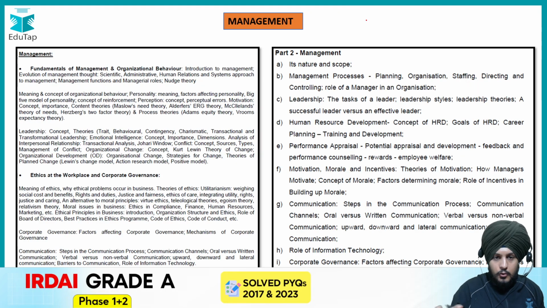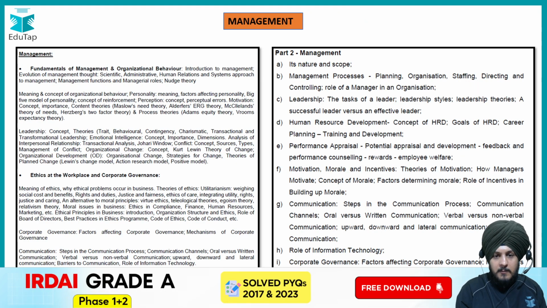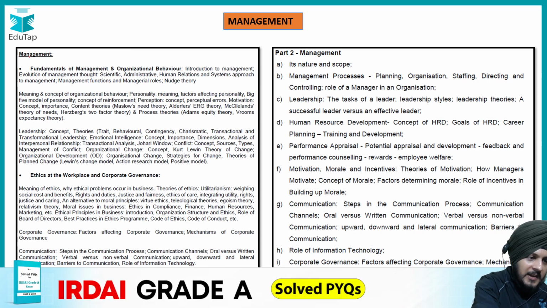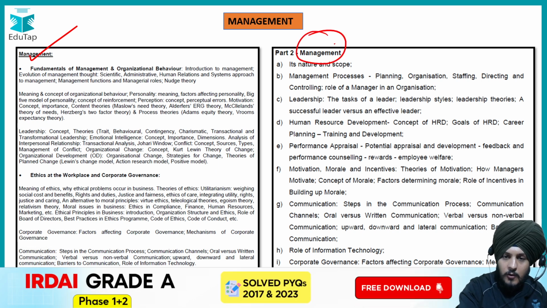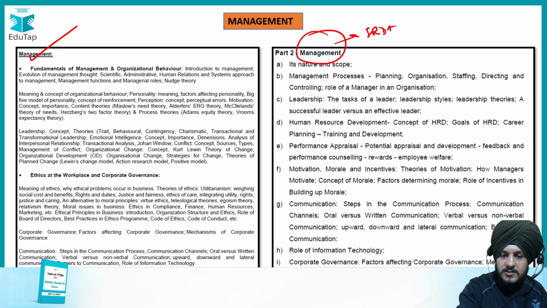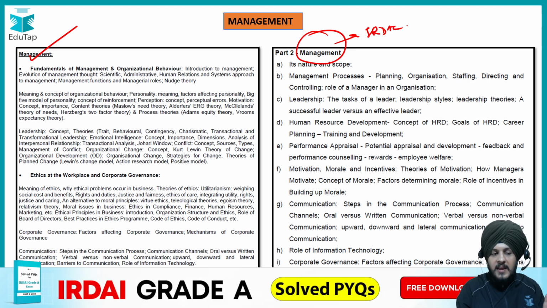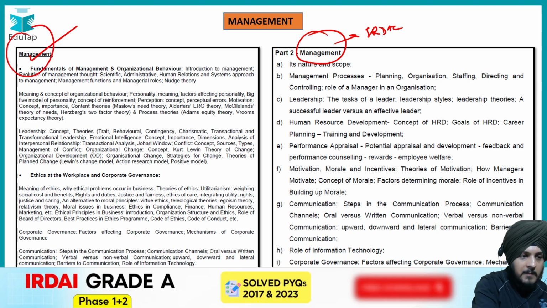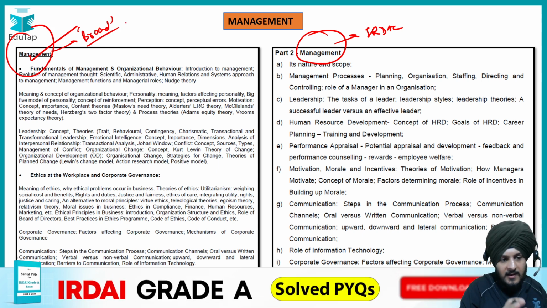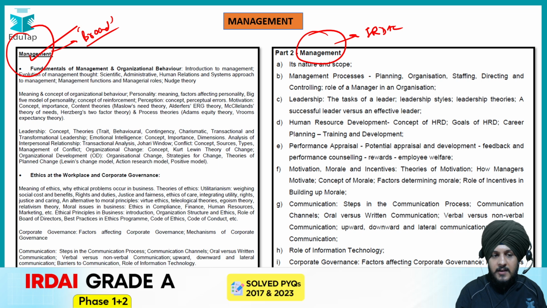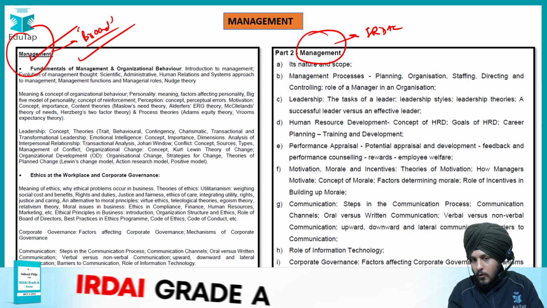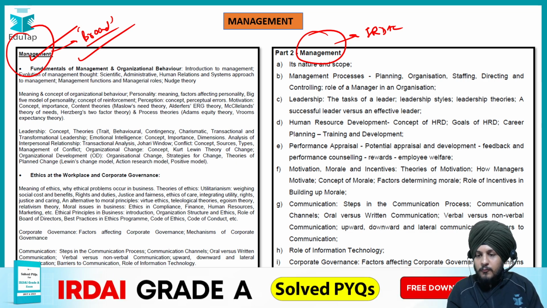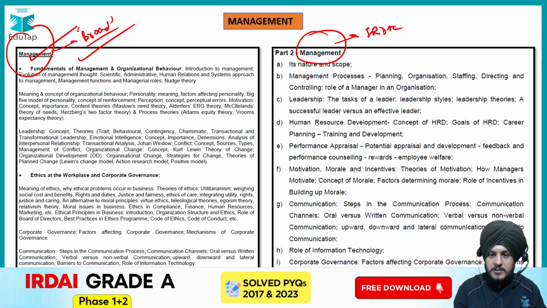Now let us move on to the management syllabus. If you see the management syllabus, let me tell you that if you have covered the management syllabus of RBI Grade B, then automatically you will be covering the management syllabus of IRDAI also. There is no difference, I would say. And I can even say that the RBI management syllabus is a bit broader. You have more topics in the RBI syllabus as compared to IRDAI. So if you have done the RBI Grade B syllabus, then automatically your management syllabus for IRDAI will be covered. You won't have to put in any additional effort.